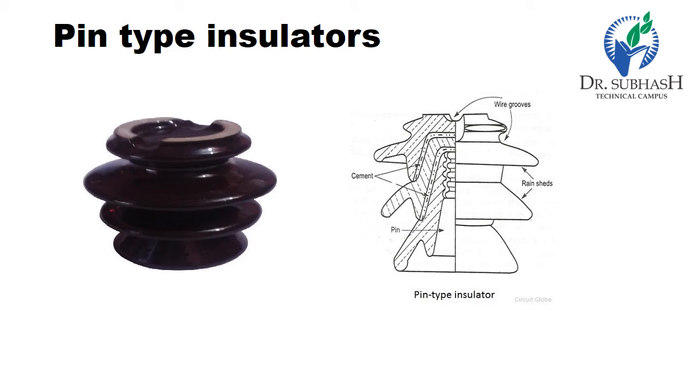Pin type insulators are used for transmission and distribution of electric power at voltage up to 33 kV. Beyond operating voltage of 33 kV, the pin type insulator becomes too bulky and hence uneconomical.